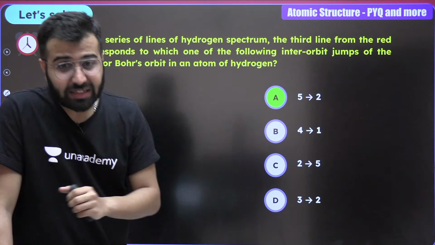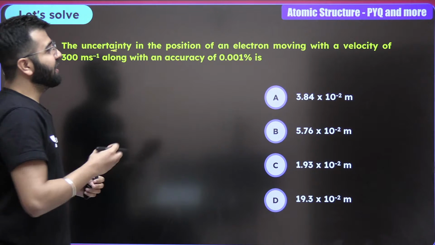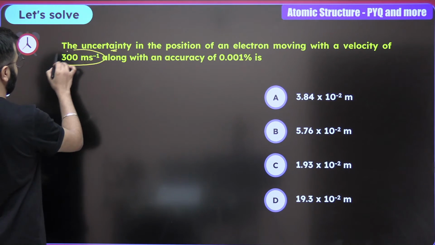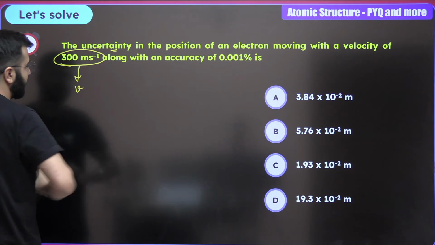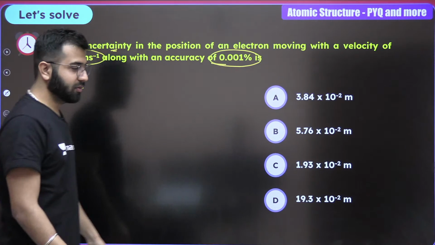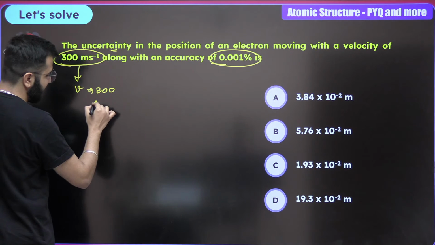Now, let's move ahead. Over here, the uncertainty in the position of an electron moving with a velocity 300 meters per second. Velocity is given to you with an accuracy of 0.001%. So velocity is 300. What is delta V, boys and girls?